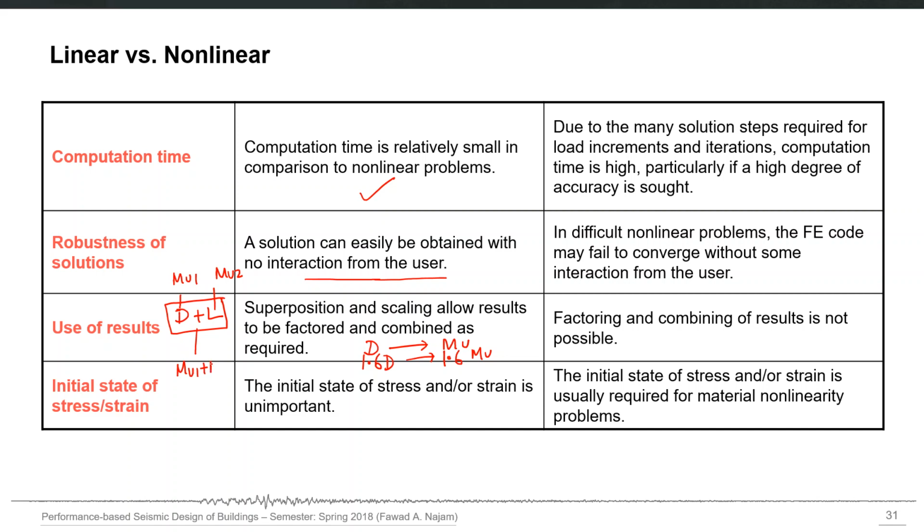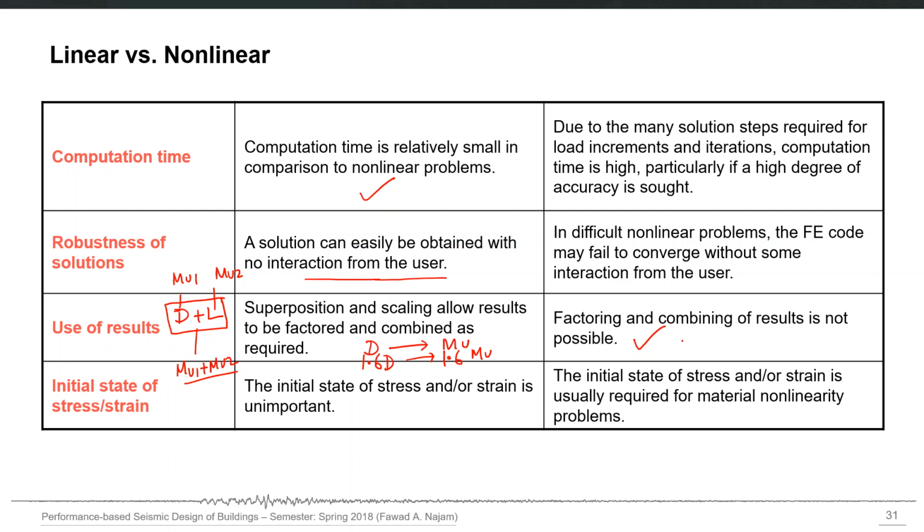Therefore, we don't need to carry out analysis for load combinations. We can simply carry out analysis for the separate load cases and then combine the results with different load factors, because superposition is possible in linear analysis. But this factoring and combining of results is not possible for nonlinear analysis. You cannot simply add the results of different load cases to get the combined results of combinations.